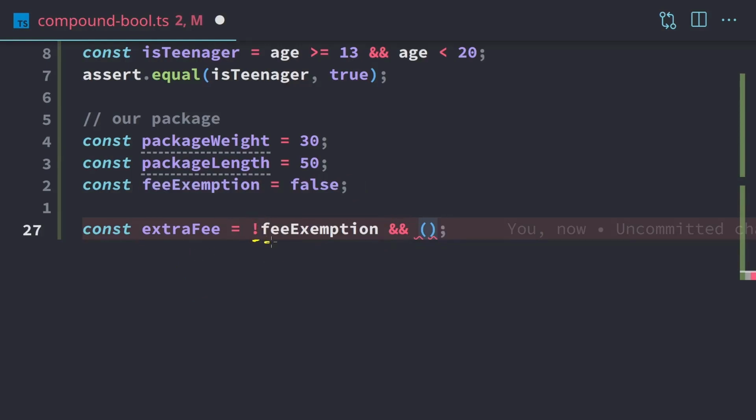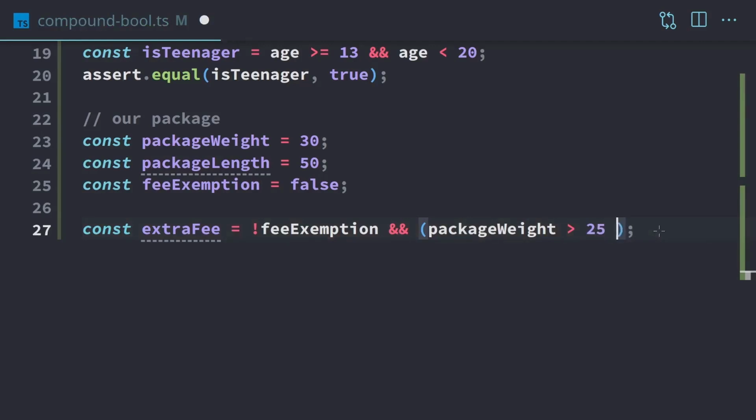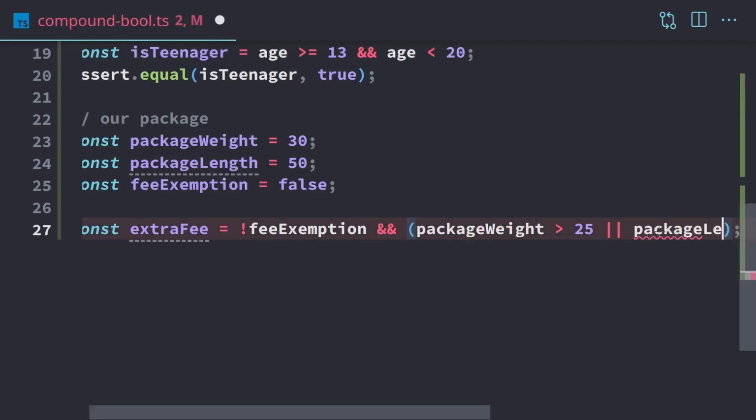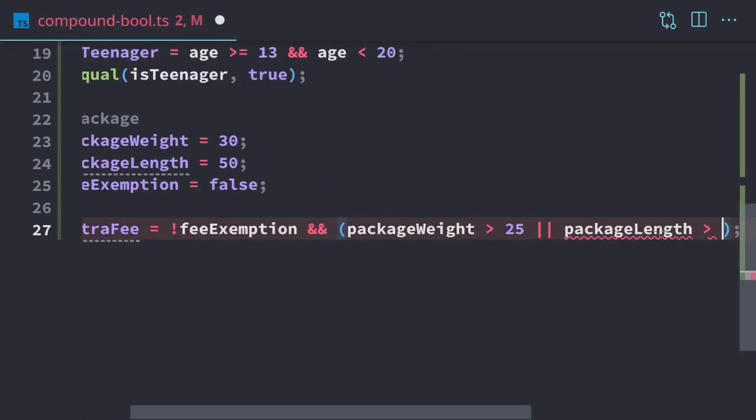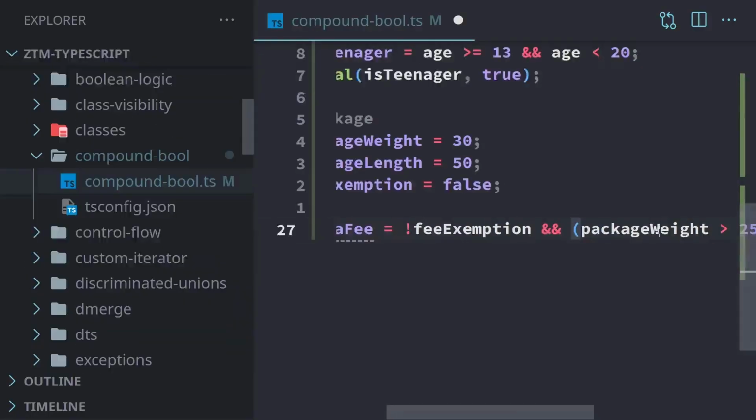So if we don't have a fee exemption, which means this is false, and that's going to turn out to be true because we're negating it, then we're going to have to check this as well. And we're going to write that code now. So we're going to check to see the package weight and see if that's over 25, or the package length is over 40. I'm going to zoom out slightly so we can see the whole thing.